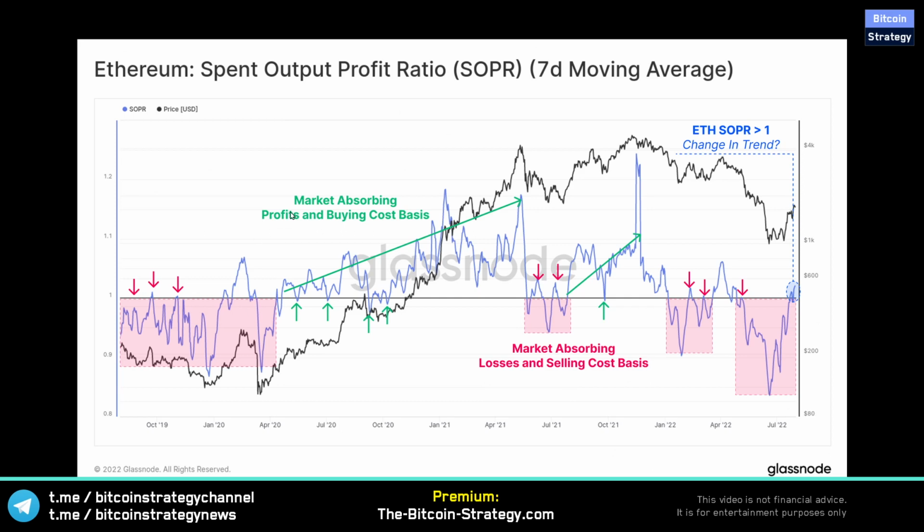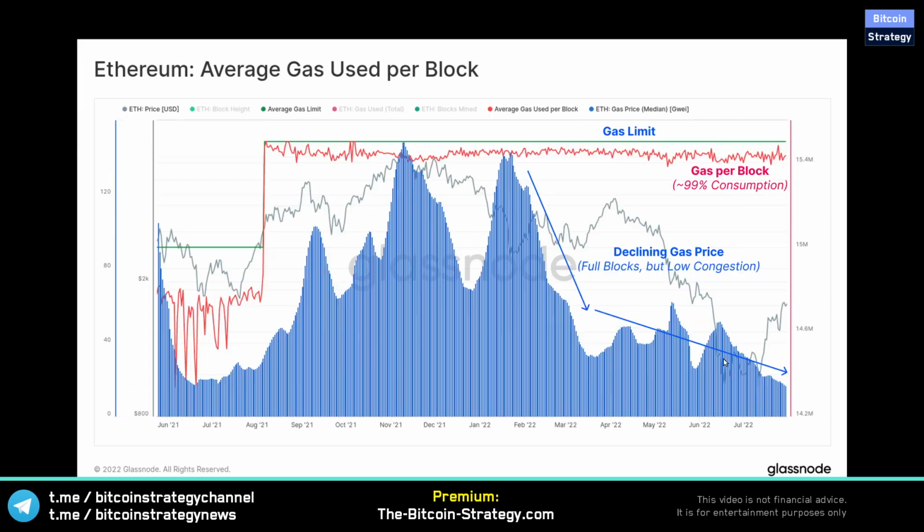Ethereum goes up more in price, it also goes down more in price. There's simply more speculation happening with ETH, also because of the ETH merge. So there's no constant narrative, but always new news popping up that might require rebalancing the portfolio. We've also got the average gas used per block. This is declining. Of course, again, because of the NFT activity decline. So when the transactions themselves become less complex and people just swap or send ETH and they don't use it for NFTs, then the gas, of course, goes down as well.